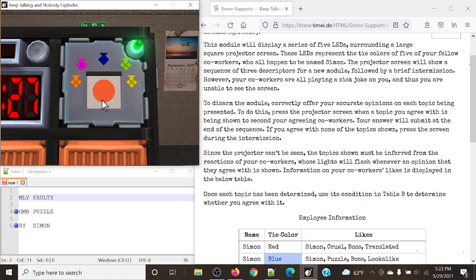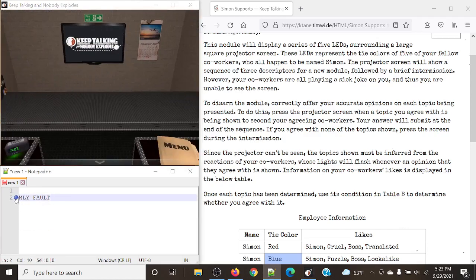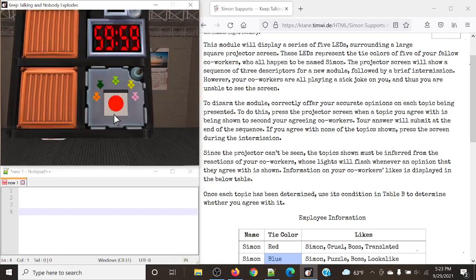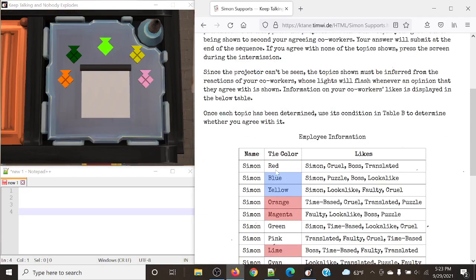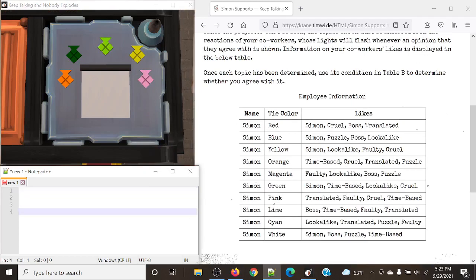And just like that, that is a solved module. Let's take a look at another example. This module is pretty straightforward, but it definitely can be a bit easy to mess up. So for our first one, this is pink. This is the pink that I was referring to last time. That is my bad for mixing those up.